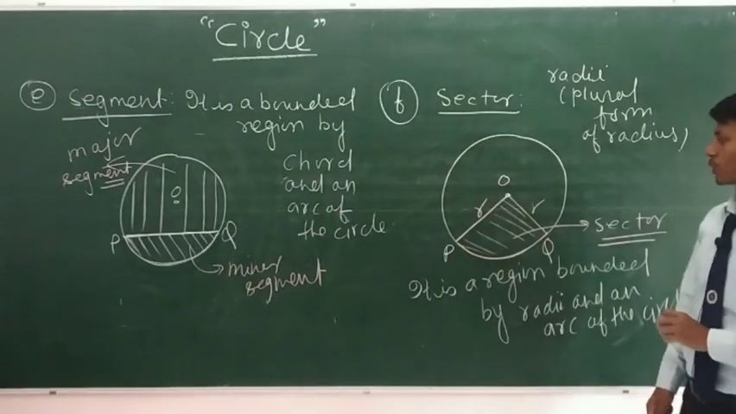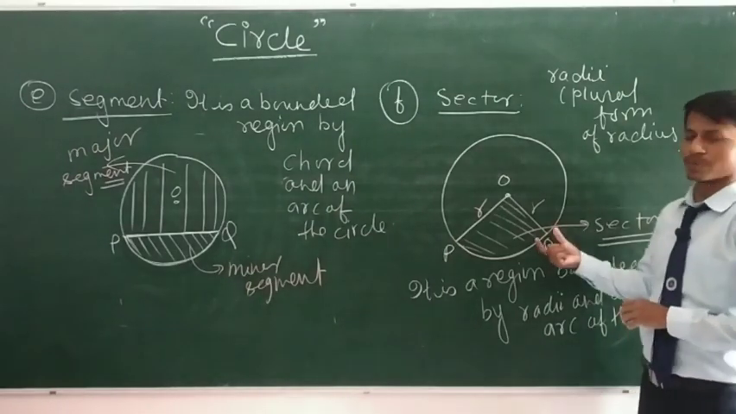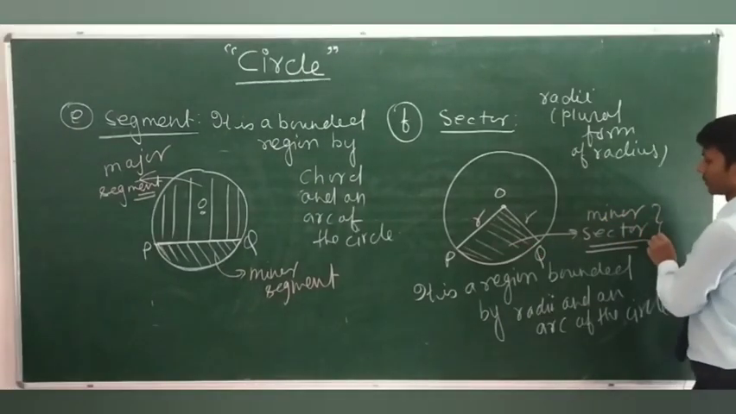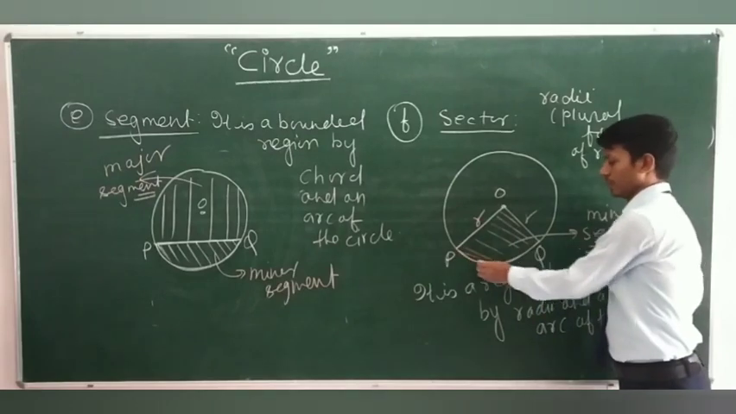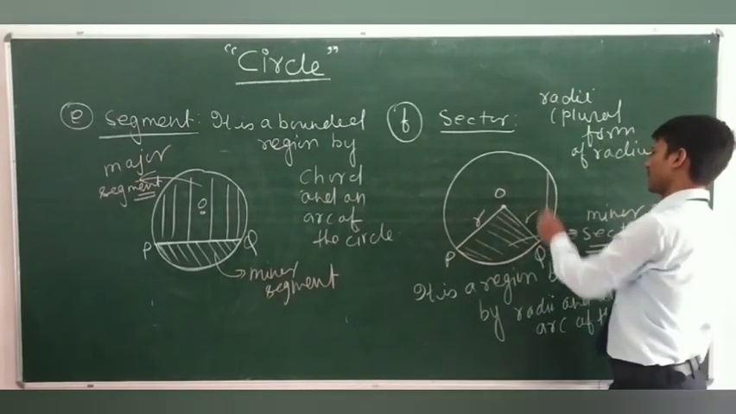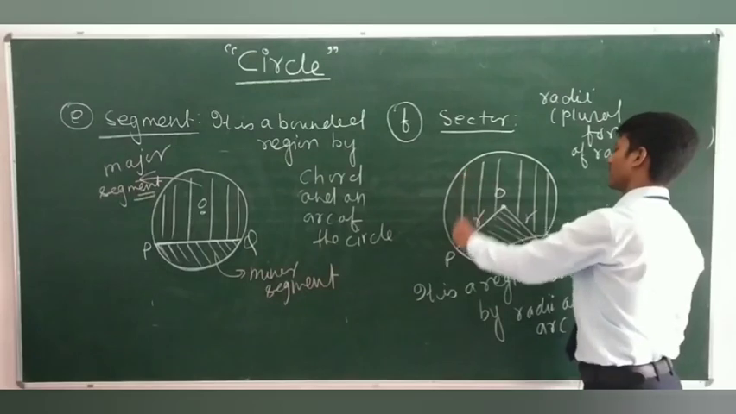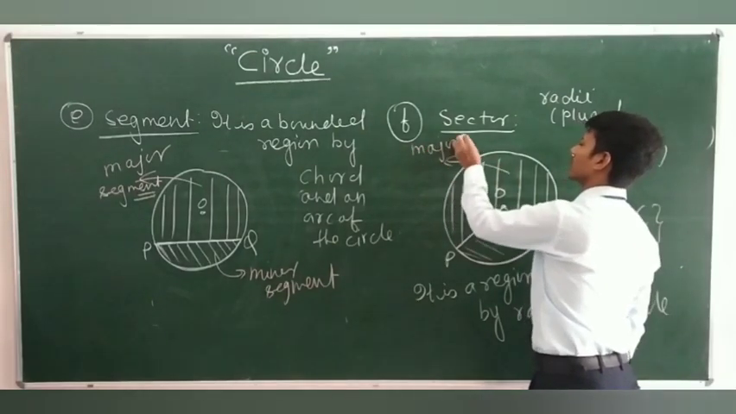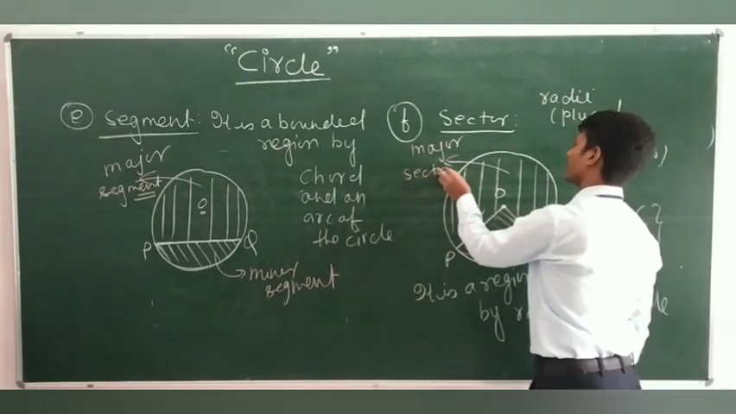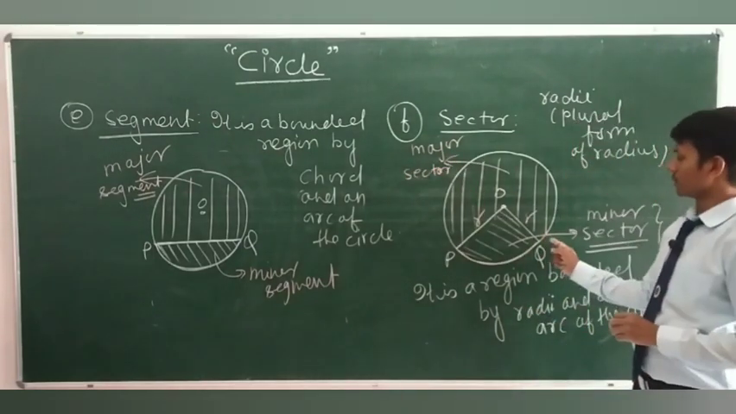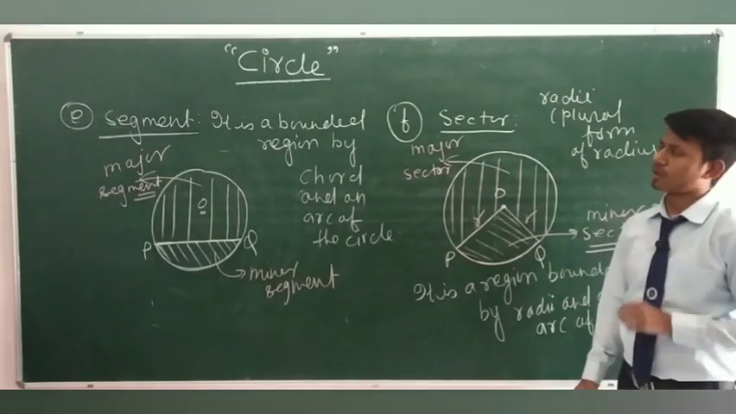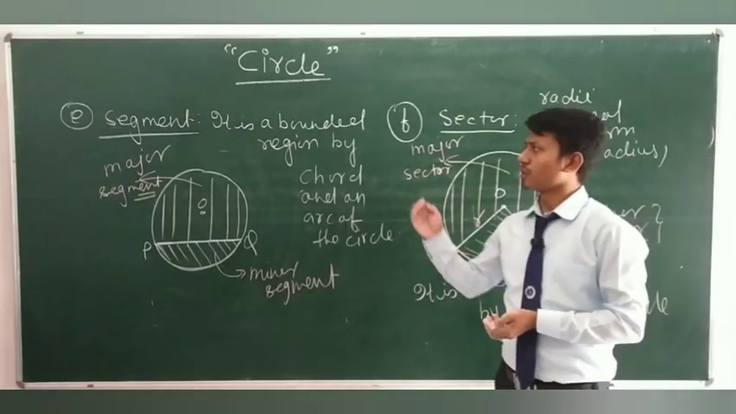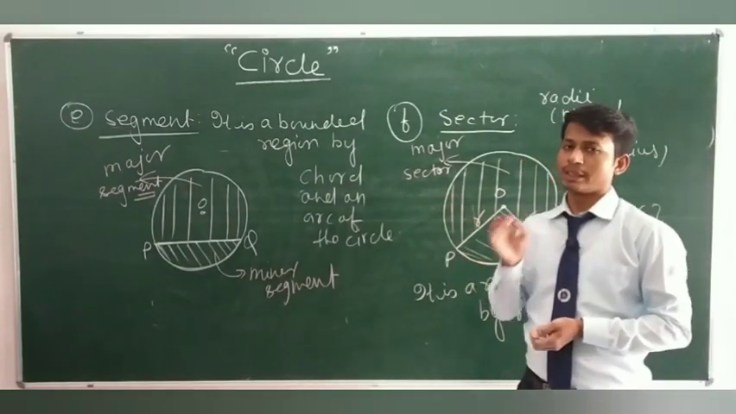All right, students. So, here if you see this figure thoroughly, then you get that this is a minor sector. Why? Because it is bounded by the minor arc. And this one is the major sector. Why? Because this region is bounded by the major arc.